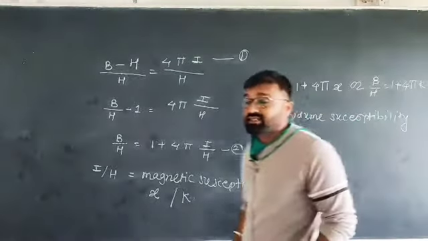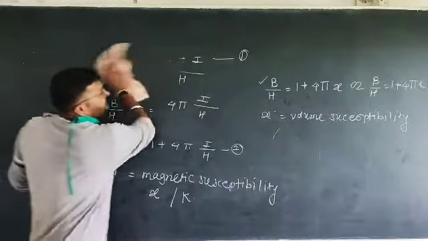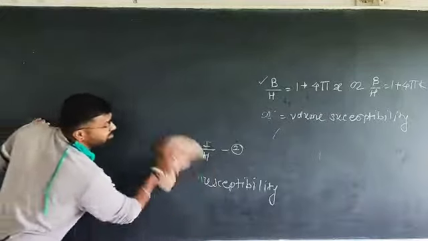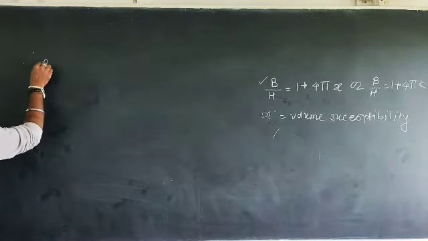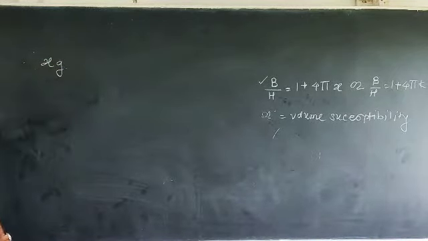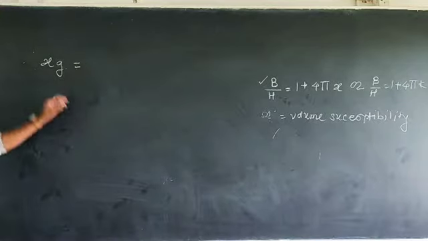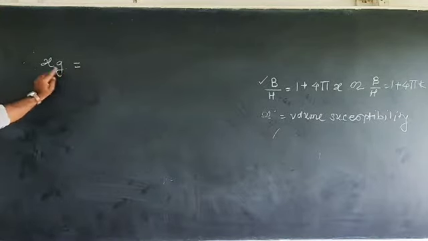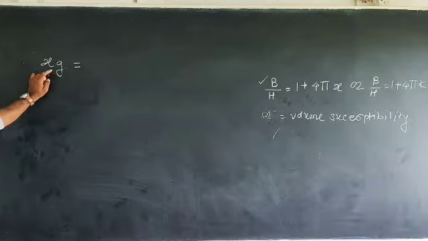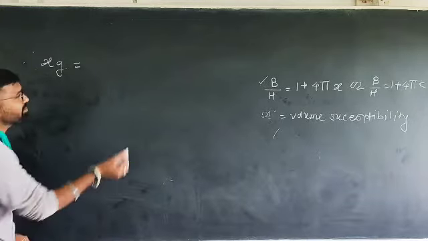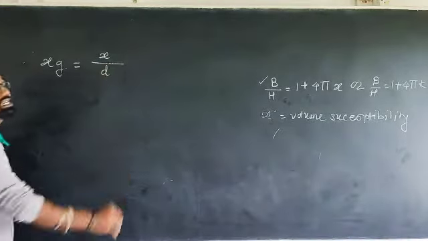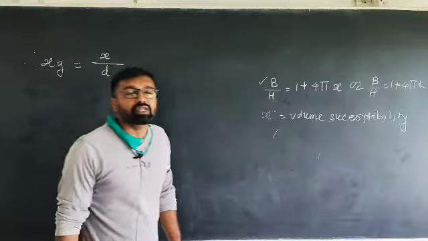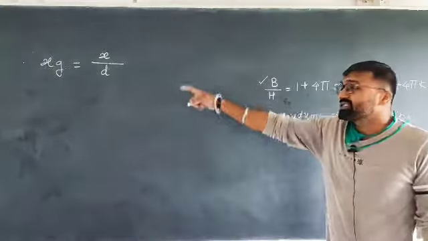So the next term generated is called mass susceptibility or gram susceptibility, denoted by chi g. Chi g, that means gram magnetic susceptibility or mass magnetic susceptibility, is nothing but the ratio of volume magnetic susceptibility to the density, or rho, of the substance or material.